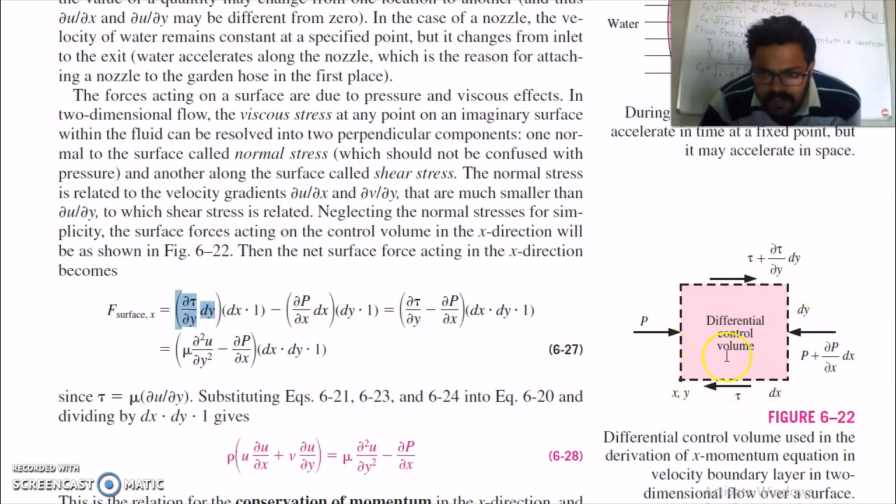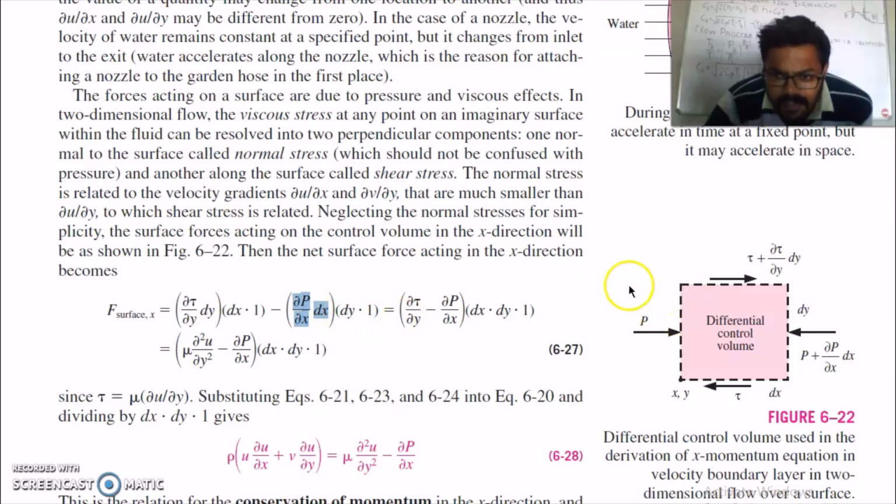In this case the area of the surface is dx into 1 unit depth, which is dx into 1. Now if you take the difference of this force and this force, you will get this component, del p by del x into dx, multiplied by this area which is perpendicular to this pressure, which is dy into unit depth. On solving you will get this equation.